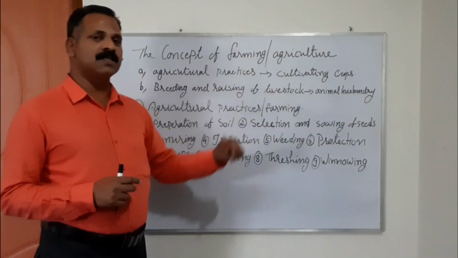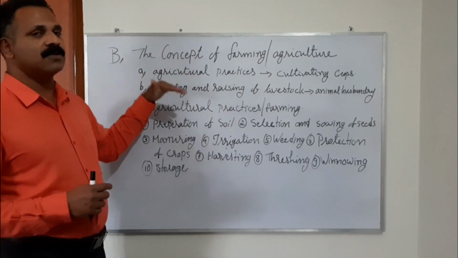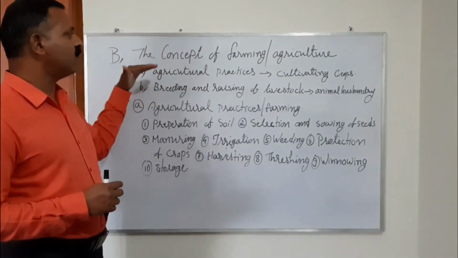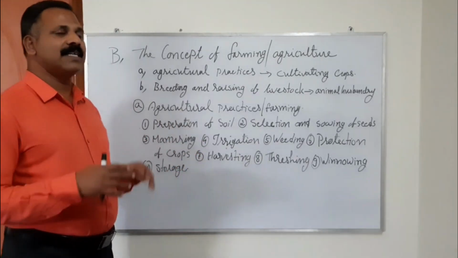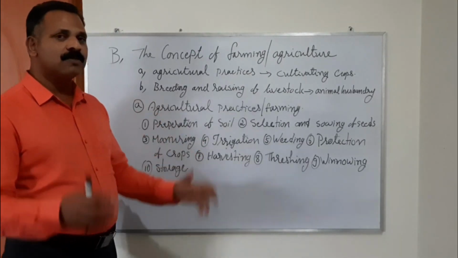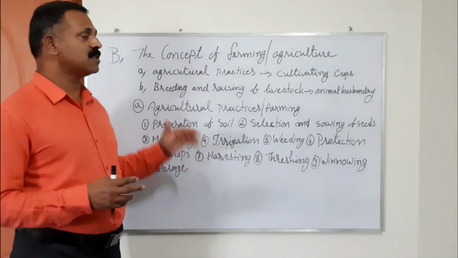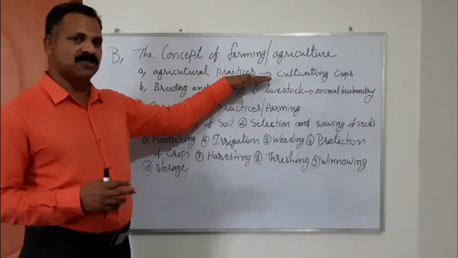Cultivating of crops. This is the first concept we should understand about farming. They conduct various steps, various activities in order to produce their crops. This is what agricultural practices are.